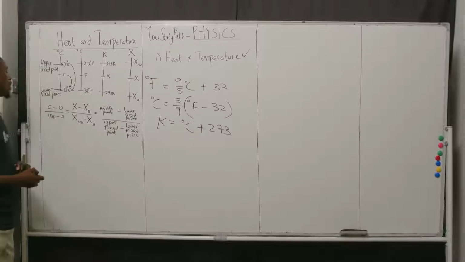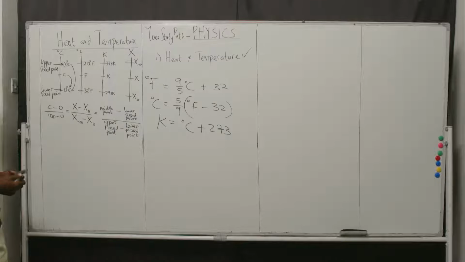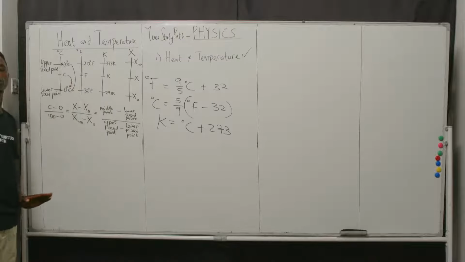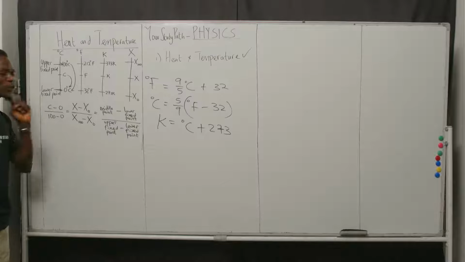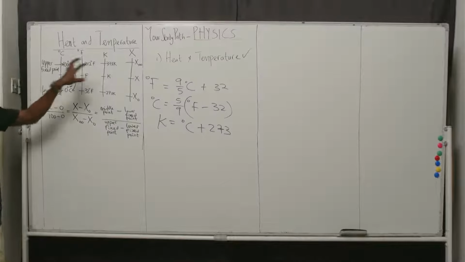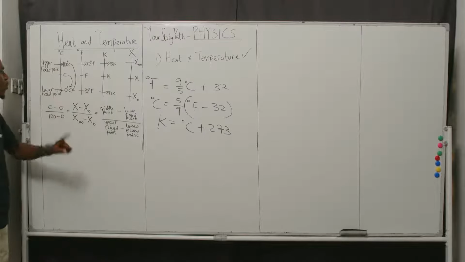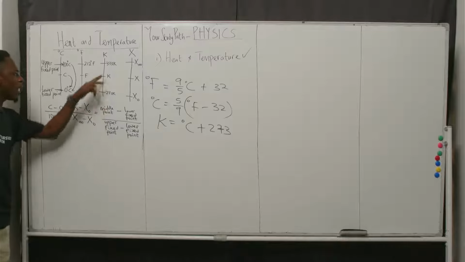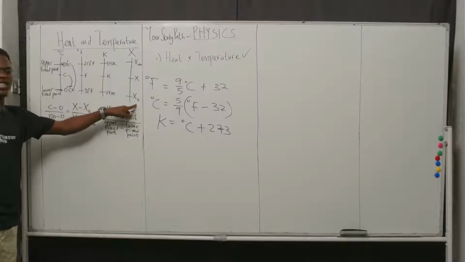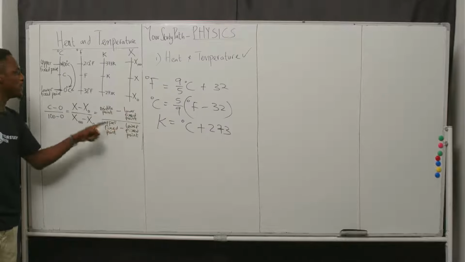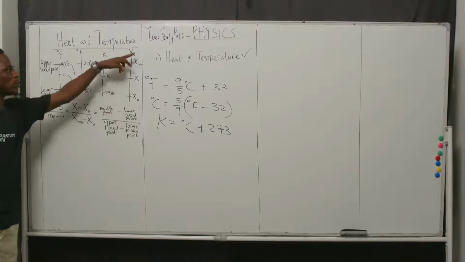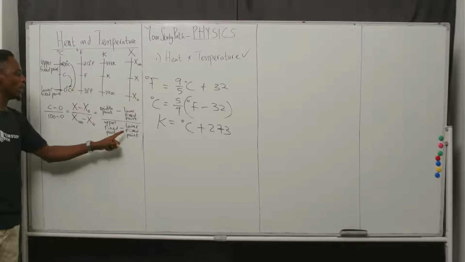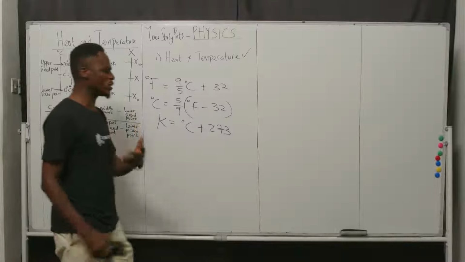This is all JAMB needs you to know: anytime we are having any temperature scale whatsoever, always follow the rule that comparing any temperature scale, you are working with the mid value minus the lower fixed point of that temperature scale, divided by the upper fixed point of that temperature scale minus the lower fixed point. Let's put it into practice.